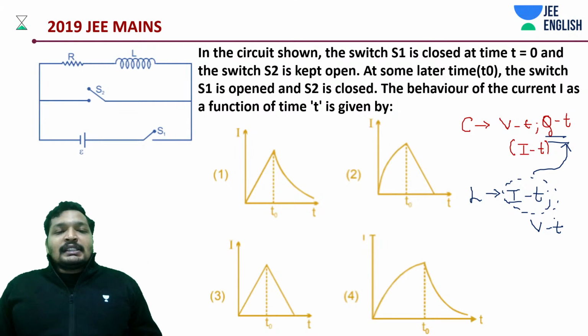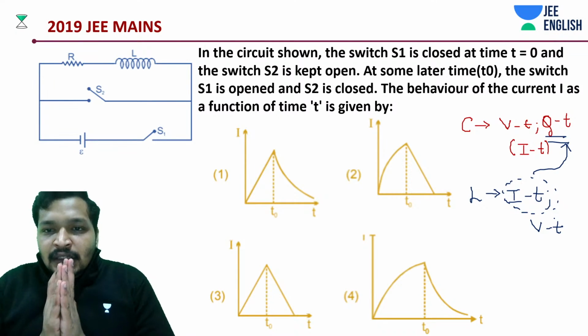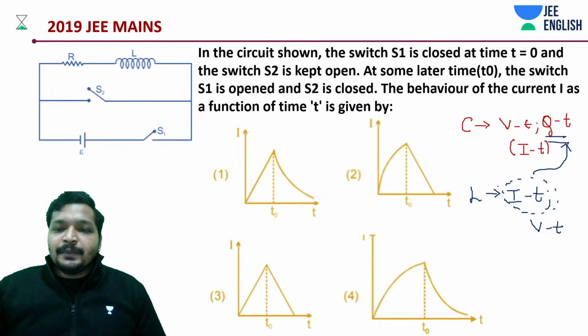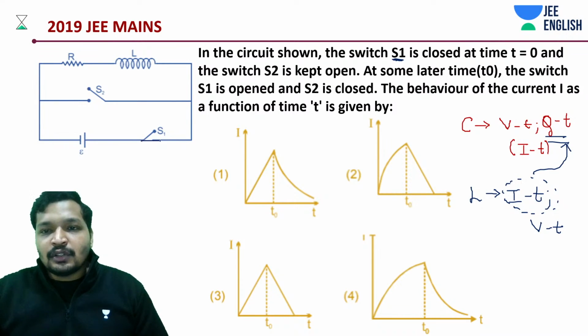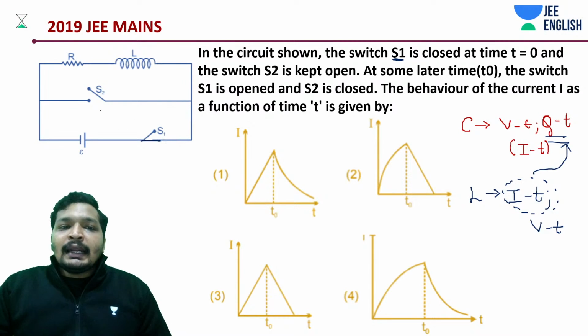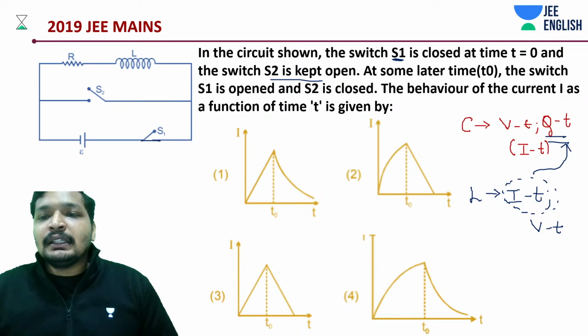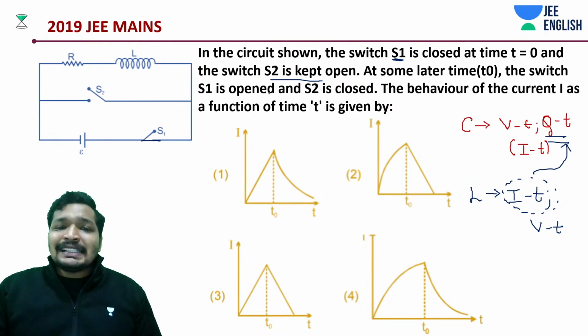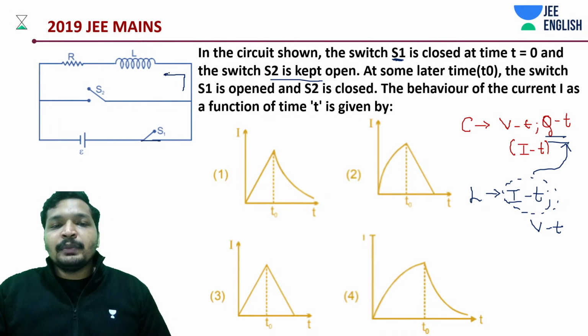Now, what is given to you in the question? Let's read this question very carefully. In the circuit shown, initially switch S1 is closed and S2 is kept open, right? And at time t0, the switch S1 is opened. So initially what would be happening? Some current would be flowing.